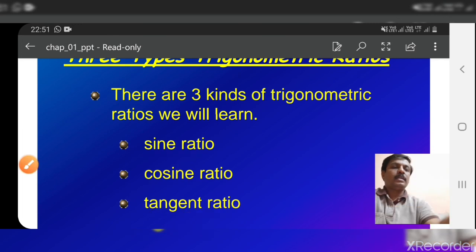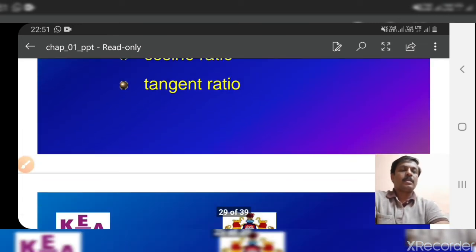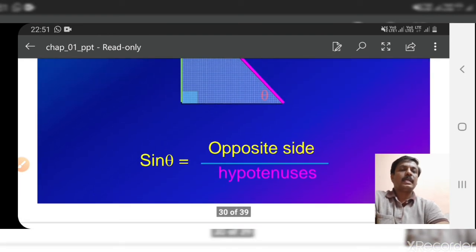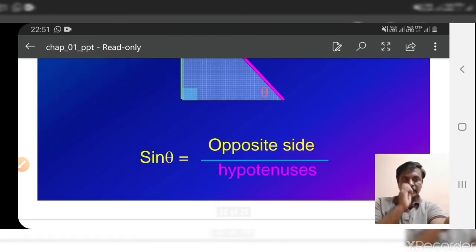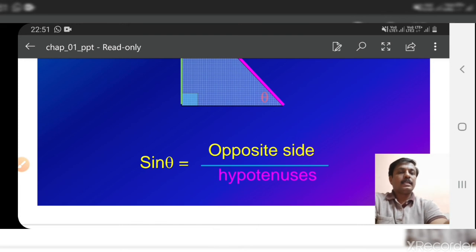Okay, there are 3 important trigonometric ratios. First one is sine, S-I-N-E. Don't read it as sin, sine. Actually it is sine. In short form we write it as sin.